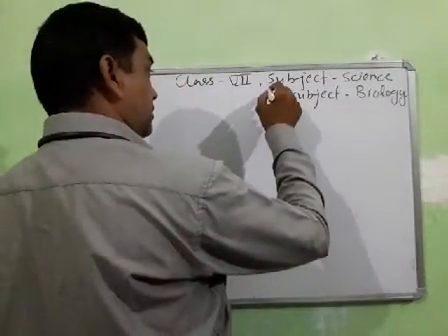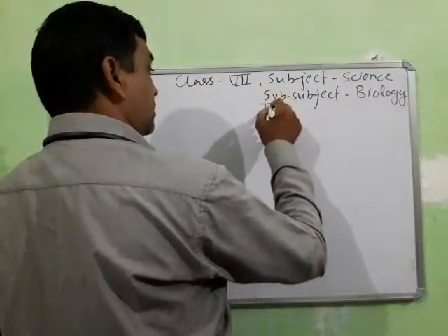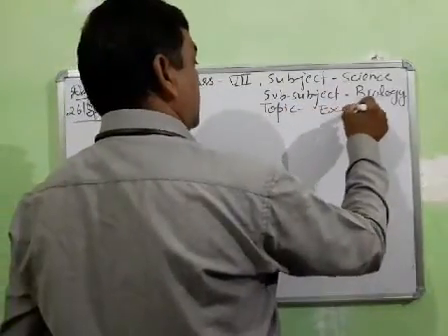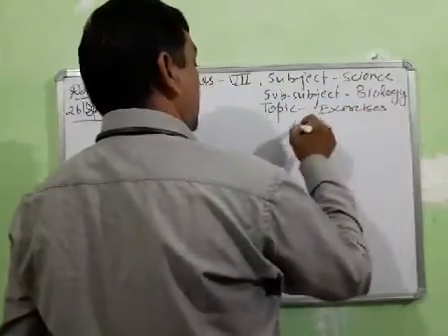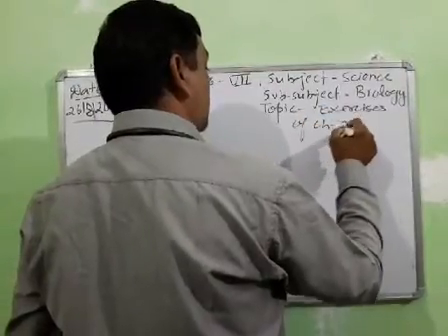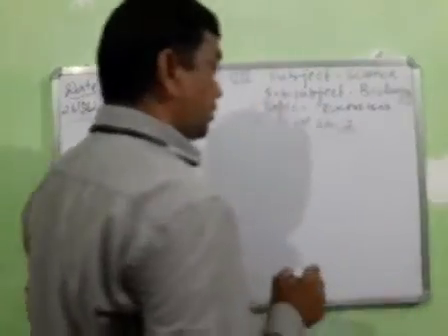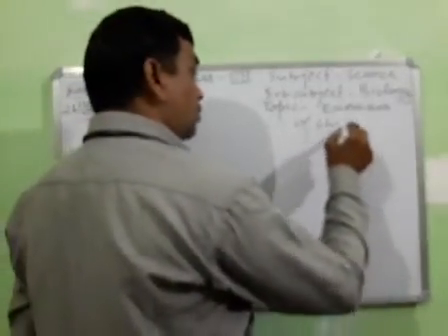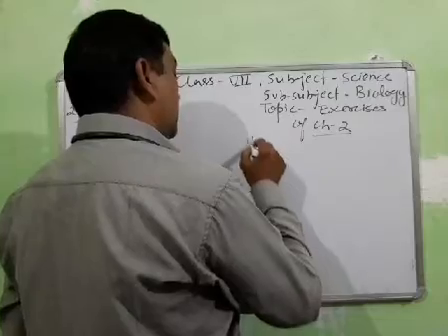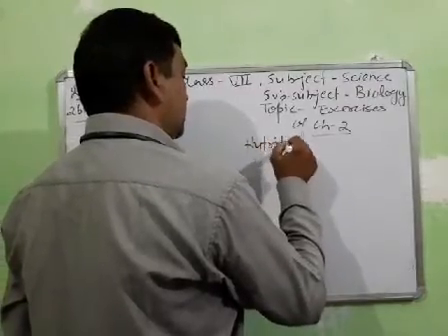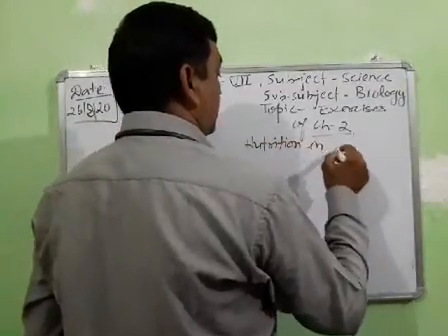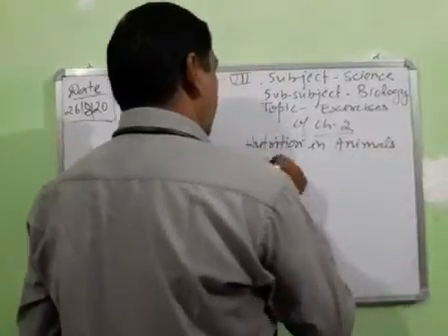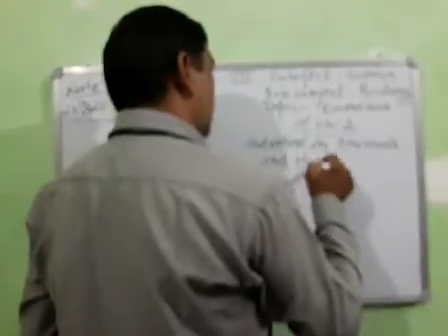Today I will explain the exercises of chapter 2. Students, you will mention only the number and name of the chapter: Nutrition in Animals and Humans.